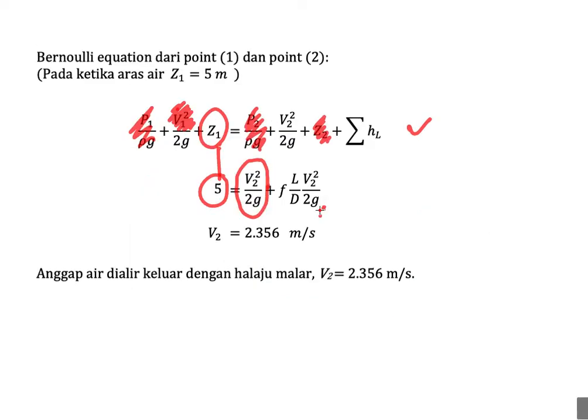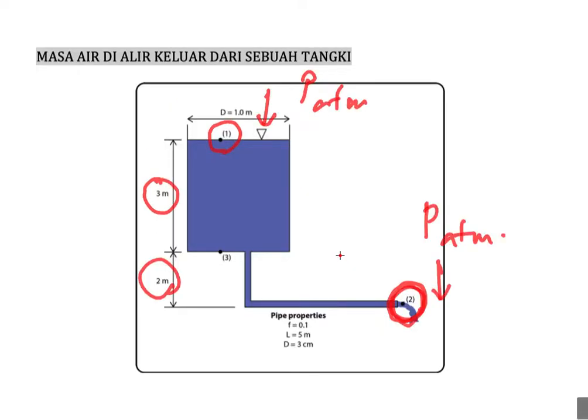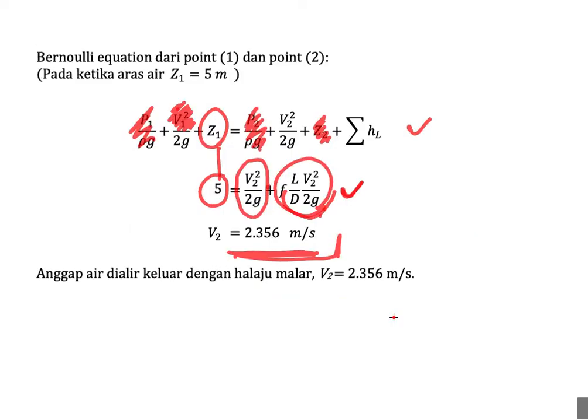Then we calculate the major losses. I hope you could do some revision for fluid mechanics too. This is the equation for the major loss. So we substitute everything, and we could calculate the velocity at point number 2, meaning the velocity that comes out from this pipe, which is 2.356 meters per second.